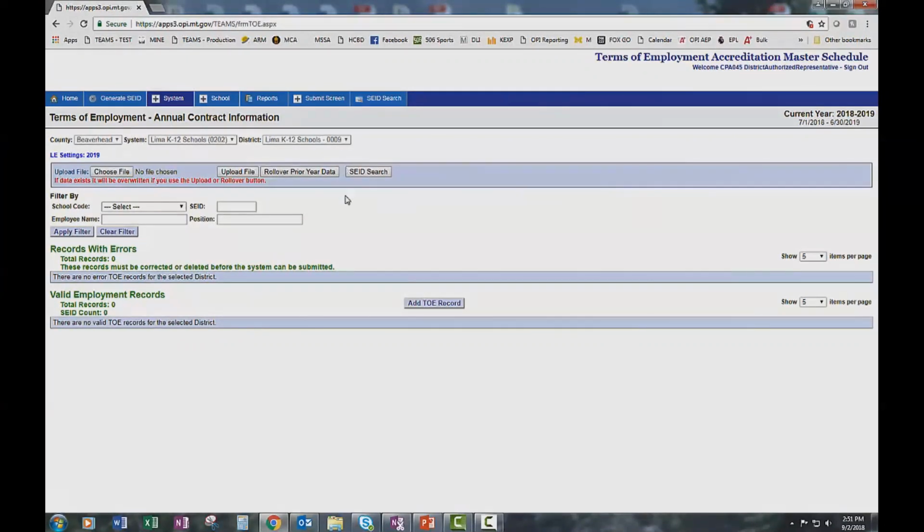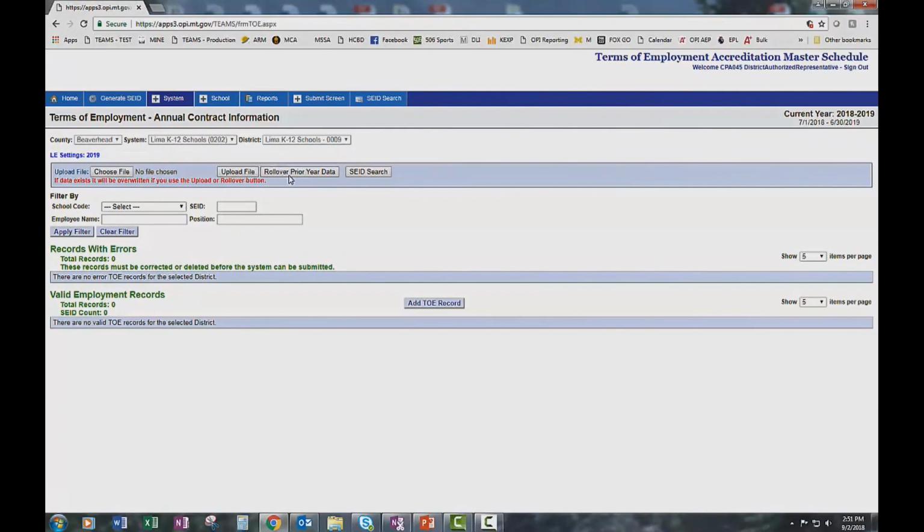There are three ways that you can complete this terms of employment screen. The first one is to upload a file that's an export from the school system database that you currently use. To figure out how to export that file, you'll need to contact your system administrator.